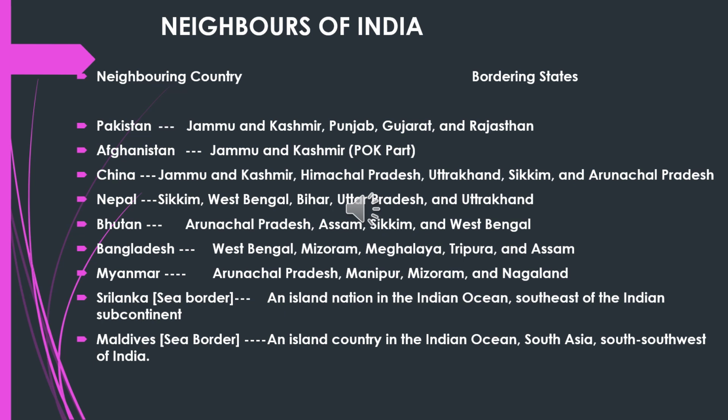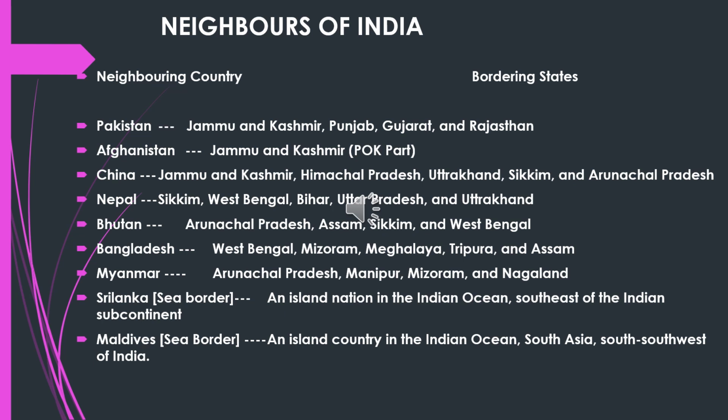Starting from the northwestern side, we have Pakistan, which has a common boundary with Jammu Kashmir, Punjab, Gujarat, and Rajasthan. For Afghanistan, we have a common boundary with Jammu and Kashmir. Then China, with common boundaries with Jammu Kashmir, Himachal, Uttarakhand, Sikkim, and Arunachal.